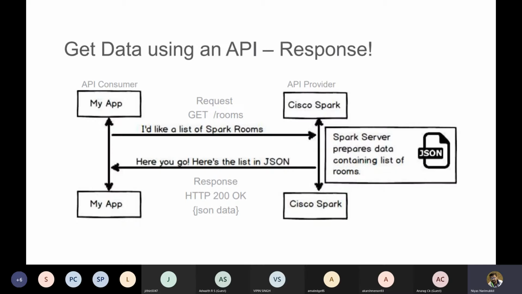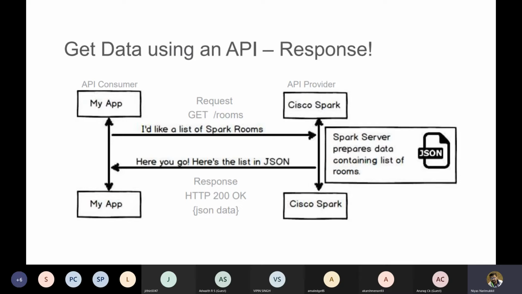So this is again one illustration. For example, this is an API provider. The API provider means those who are providing us the API service. In the case of Google Maps, the API provider is the Google Maps application. Here, the API provider is the Cisco Spark application, the Cisco Spark server. My app is the client side application.